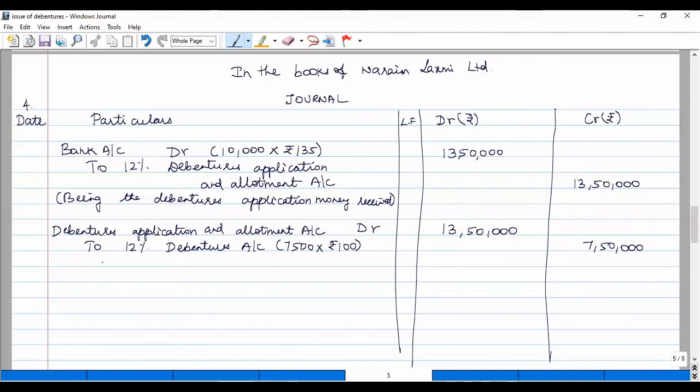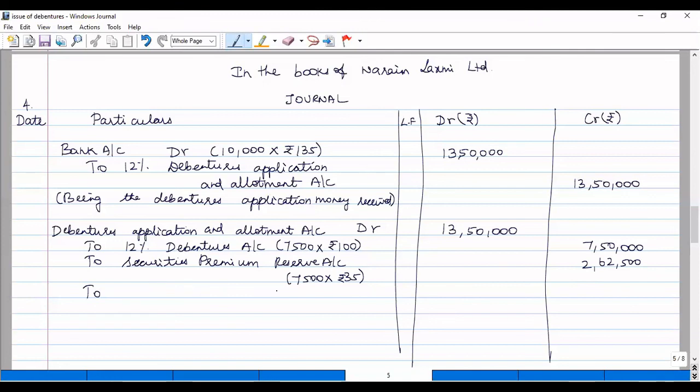We have collected 35 rupees per debenture as premium, and this has to be credited to the securities premium reserve account. For 7,500 debentures, that is 2,62,500.